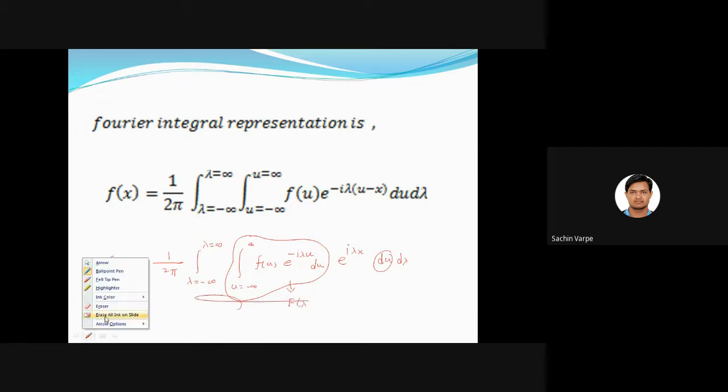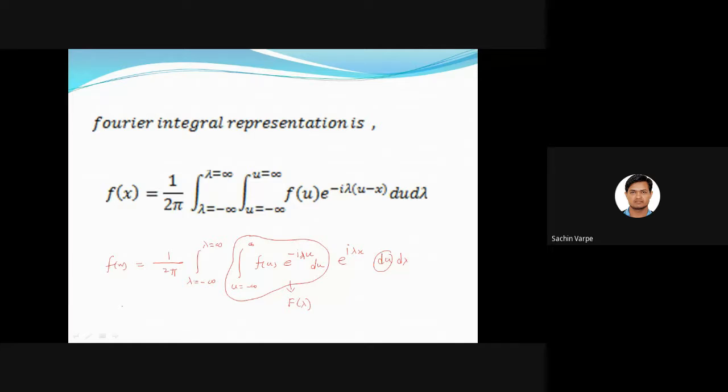Is this clear? So when we solve this inner integral as u is variable, and substitute the limits of integration, lambda is constant, so we will get some function of lambda. Let us denote it by f of lambda.